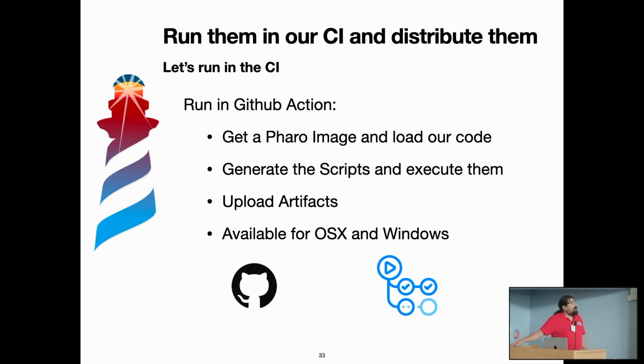So basically what we are doing is having some GitHub Actions script that starts from scratch from the source code. In this case, in the example, it is taking a Pharo image, loading the application code and the dependencies that we are requiring. It generates the scripts and then uploads the artifacts, so in each build, in each commit, we can produce a nice artifact that we can download. We have the script available, of course, for OS X and Windows, and both are running smoothly.